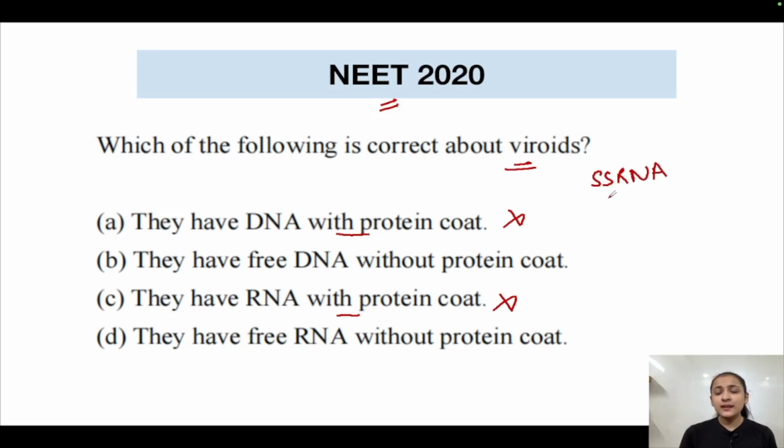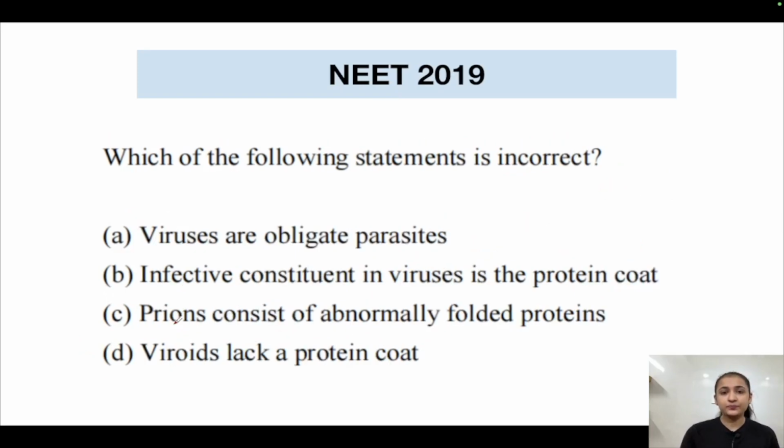Okay? Single-stranded RNA only they are. So, RNA is present in option number D. So, we have to eliminate option number B also. So, the correct answer here is option number D because viroids are single-stranded circular free RNAs which lack a protein coat.